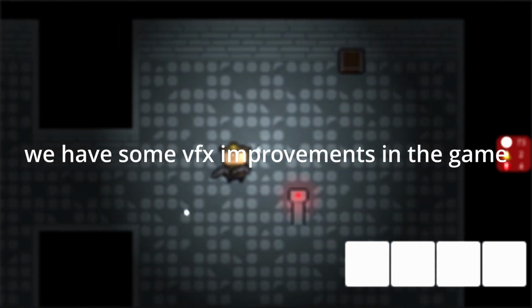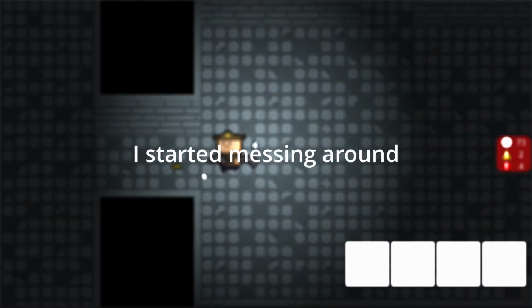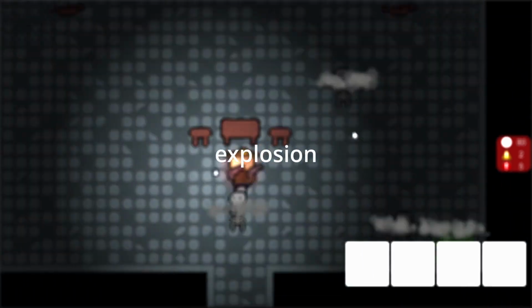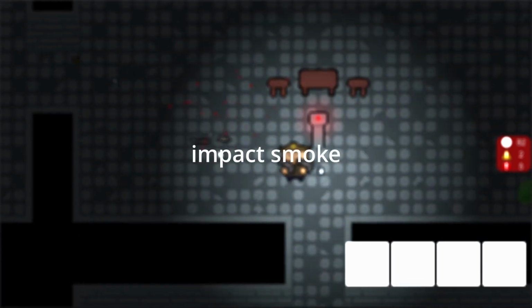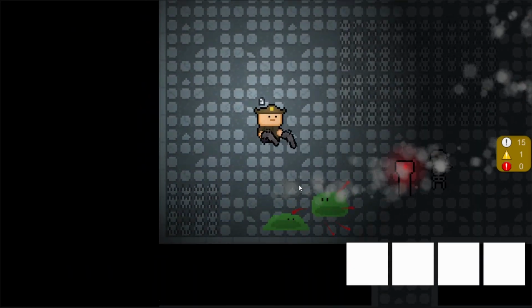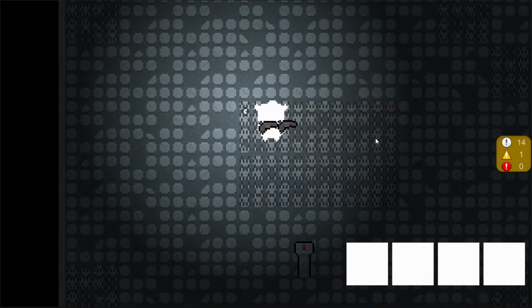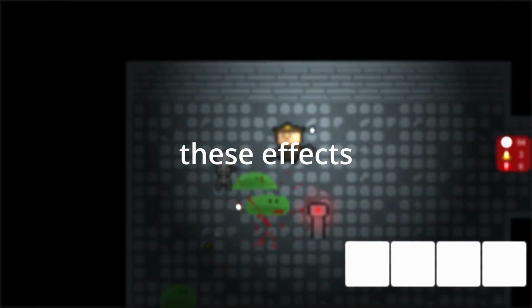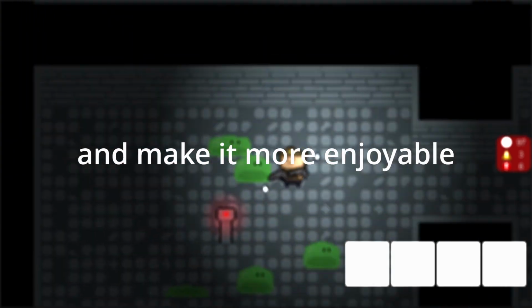Next up, we have some VFX improvements in the game. I started messing around with Unity's particle system to make some smoke, explosion, mini explosion, and impact smoke and place them in the game to see how they fit. And I think they look decent. And I also tried to visualize the player getting hurt, so that you know when things are going down. These effects will enhance the feeling of the game and make it more enjoyable.